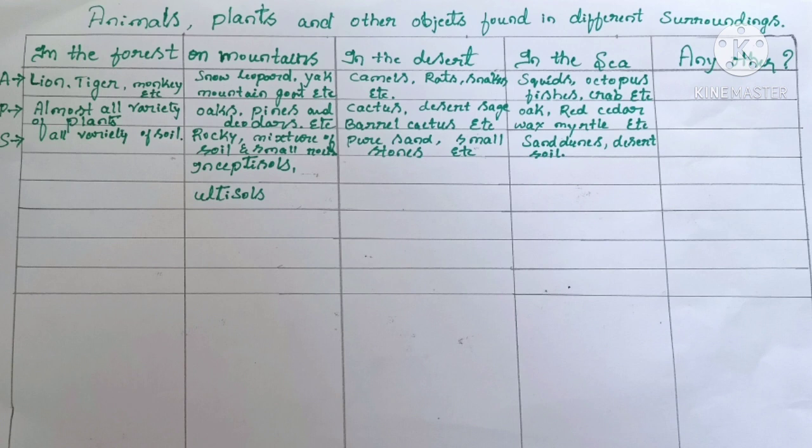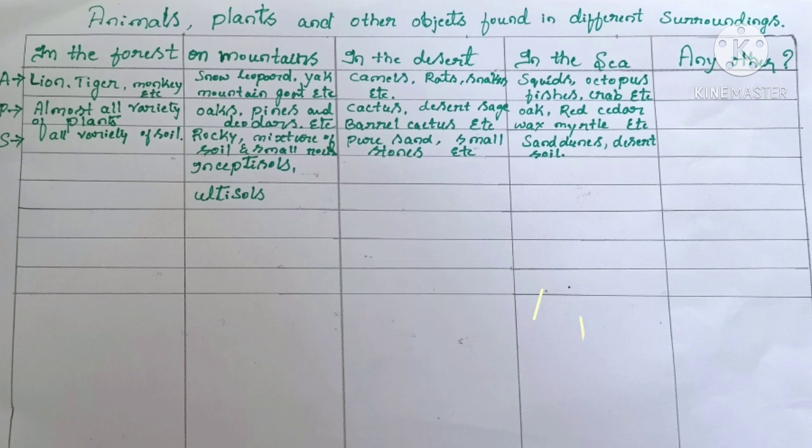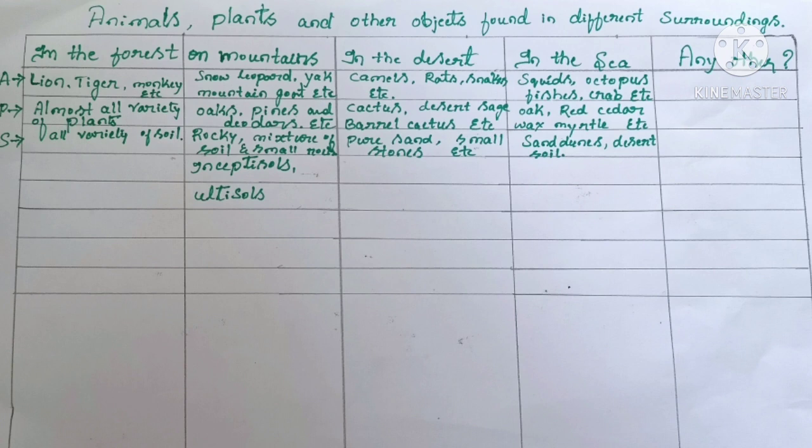In the first column, in the forest area, the animals are, for example, lion, tiger, monkey, etc. In the same way, in the mountain region, the animals are snow leopard, yak, mountain goat, etc. In the desert area, the animals are camels, rats, snakes, etc. In the sea, squids, octopus, fishes, crabs, etc. In any other areas, such as humid areas, which animals could we have seen? For example, you can observe some small snakes.